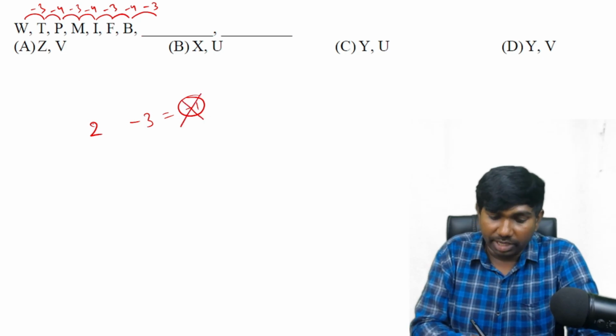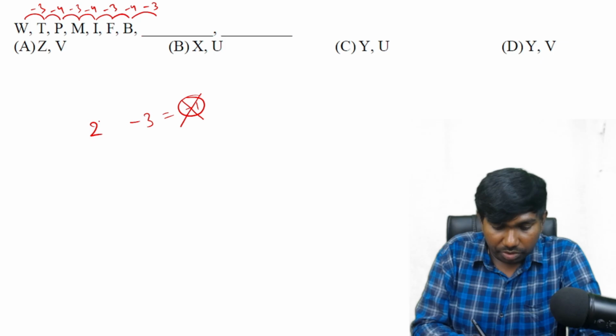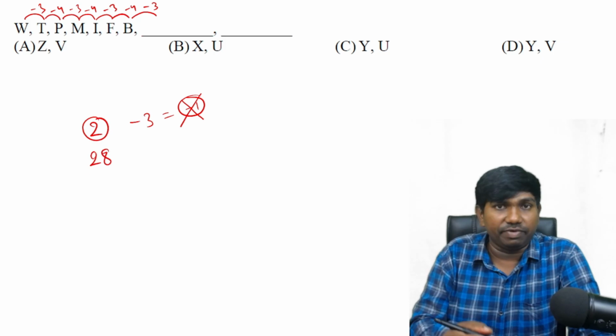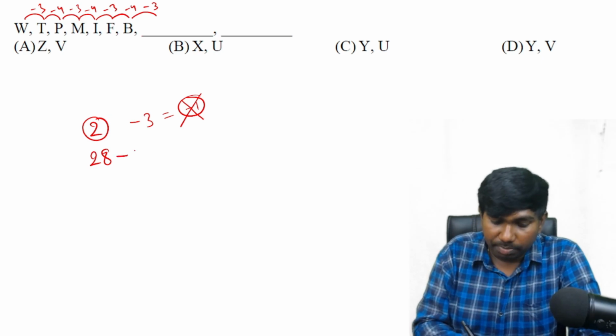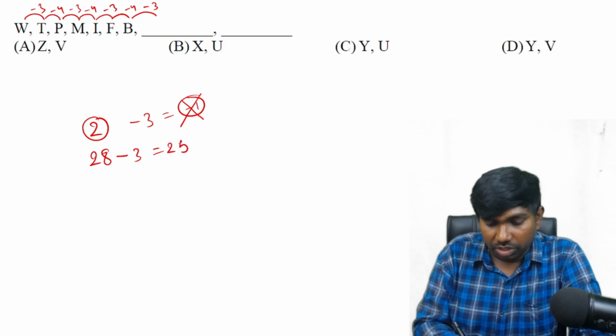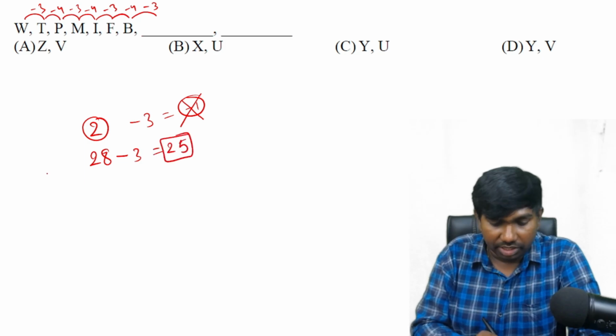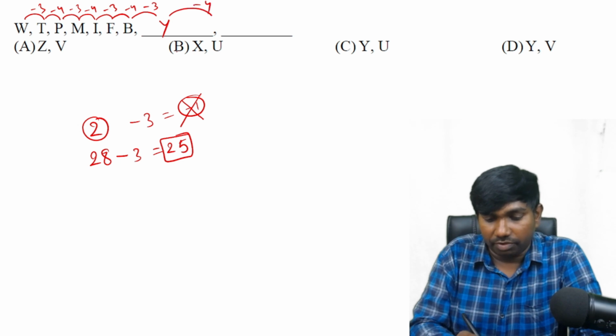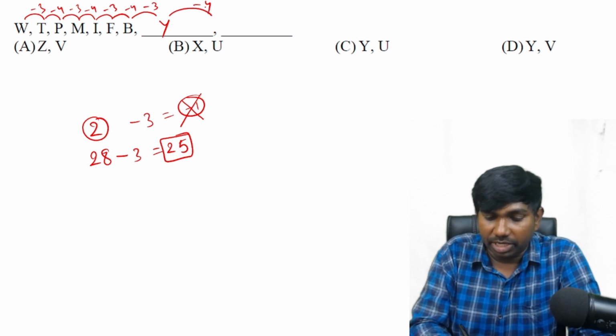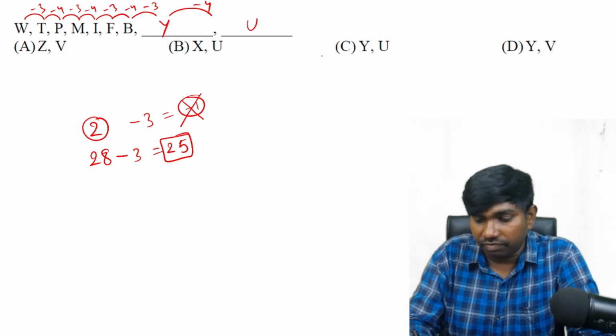Make it positive by adding 26. So B, instead of taking 2, we can also take its letter position as 28. Okay, in the first cycle B is 2, but in the next cycle it is 28. So now subtract 3 from 28. 28 minus 3 is 25. So now it is a positive value. The 25th letter is Y. On Y again we have to do minus 4. Y is 25, minus 4 is 21. The 21st letter is U. So the answer is YU.